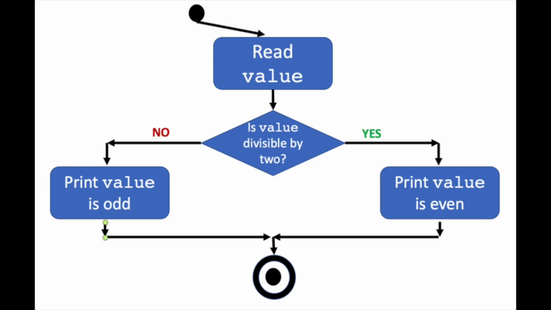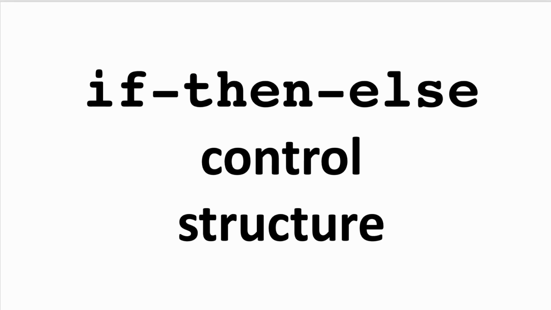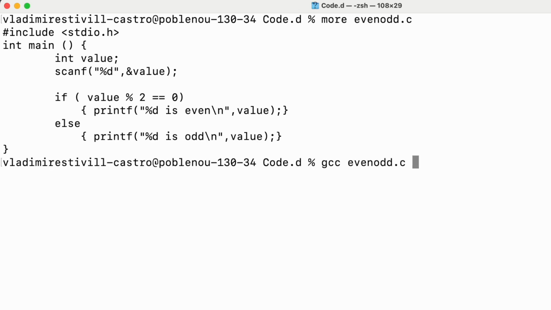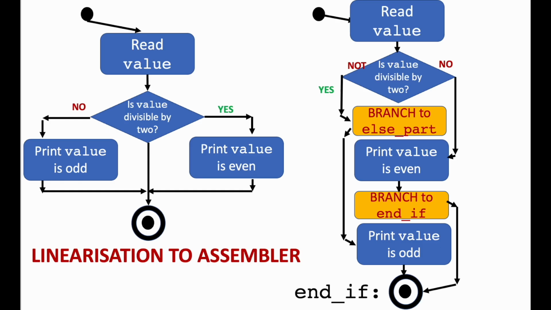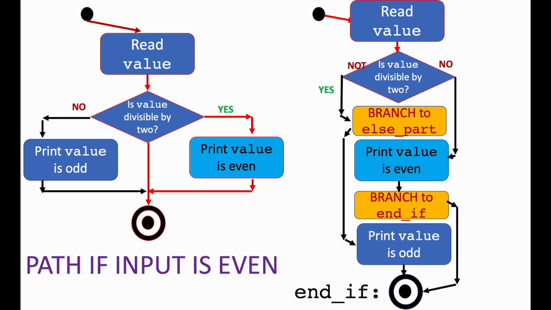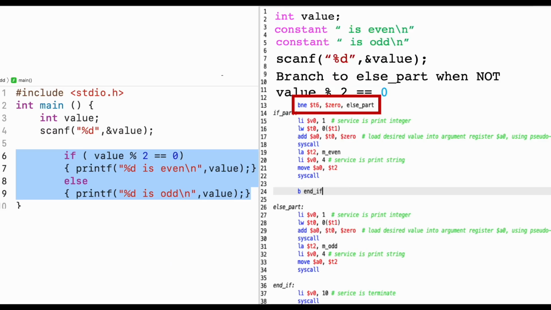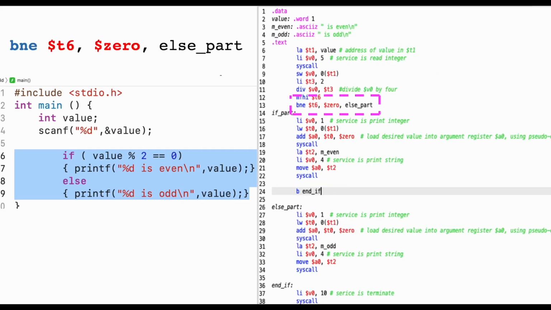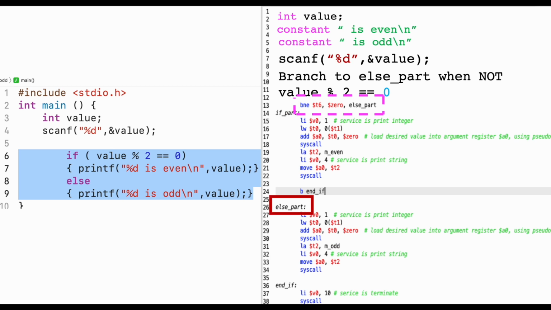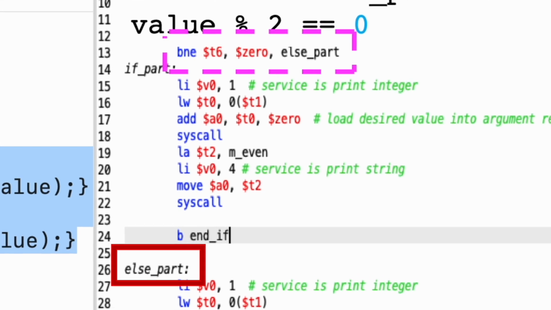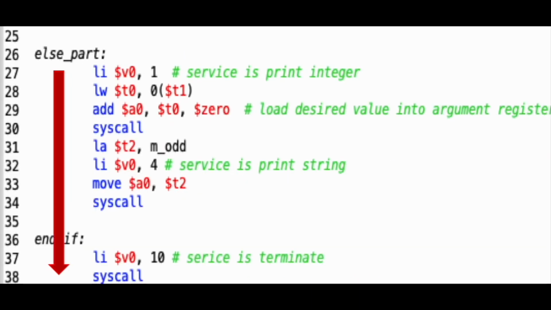It is also prevalent to have alternative sequences of code. Coding alternatives are usually named if-then-else statements, where there is also a separate body of code to be executed for the case when the condition is false. In this case, the assembly language has to have an unconditional branch to the end of the entire control structure so that the flow jumps to the end when completing the body of the true part. In assembler, we still test for the negation of the condition. Still, now the label, in the branching instruction, is for the position of the code corresponding to the else part. At the end of the else, there is no need for branching because control will flow with what is next.